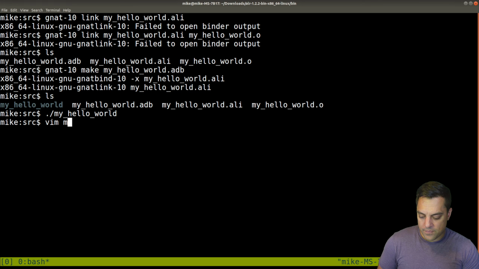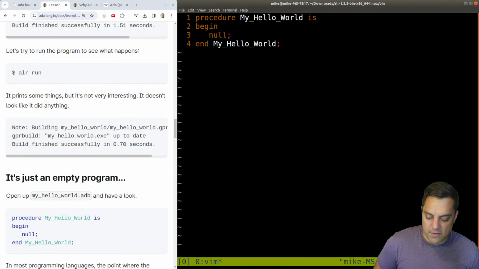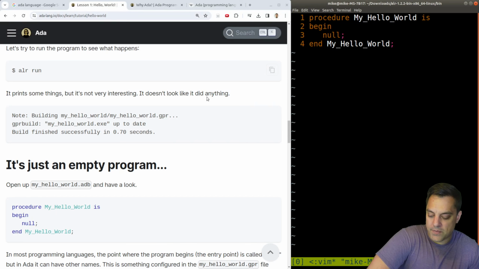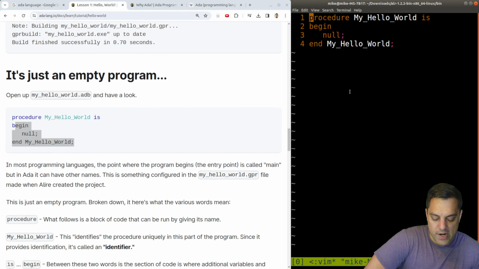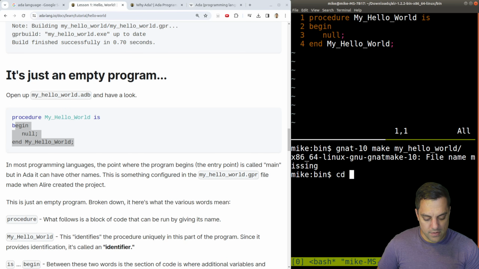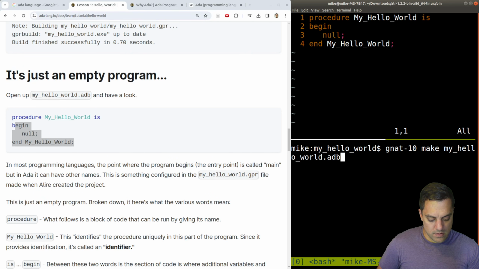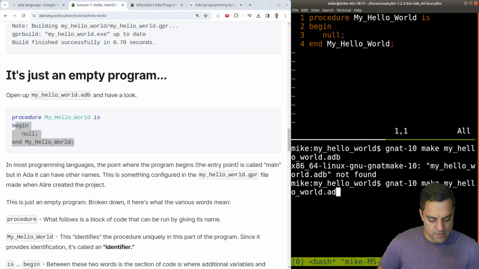Let's see here. My hello world.adb. Okay, oh, it just does null. Okay, perfect. That's fine. We can follow along here. So let's follow along with this tutorial here. And yes, it's just an empty program. And we'll use this make tool here. Let's see, what was it? Make my hello world. Oops, we gotta move into that directory. There we go. Oh, file name missing .adb. What was it?